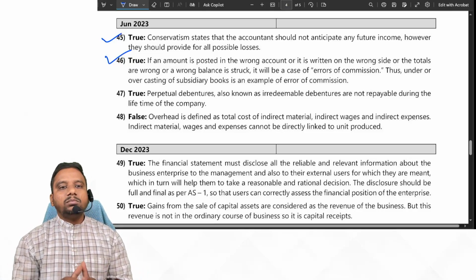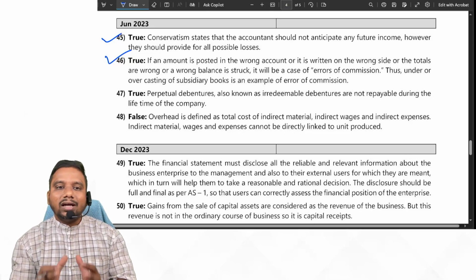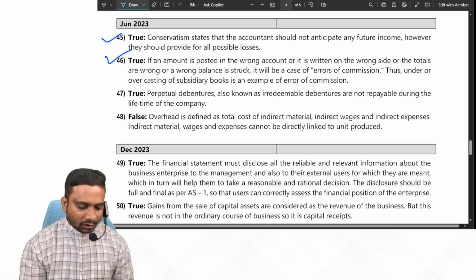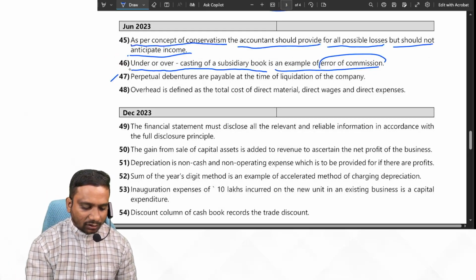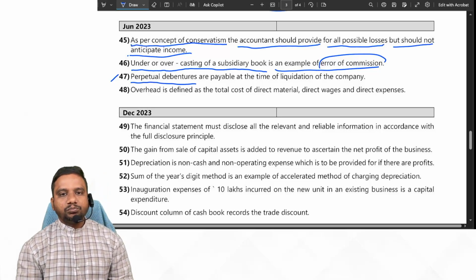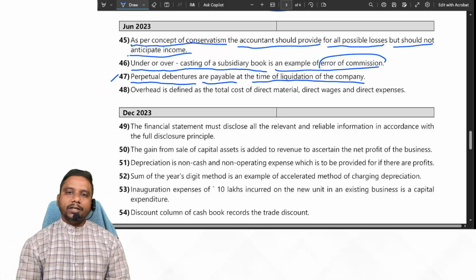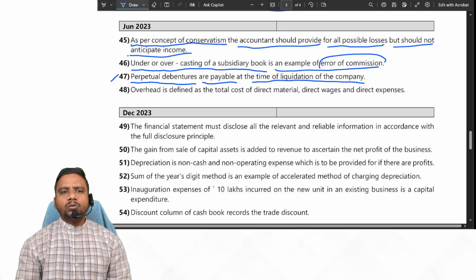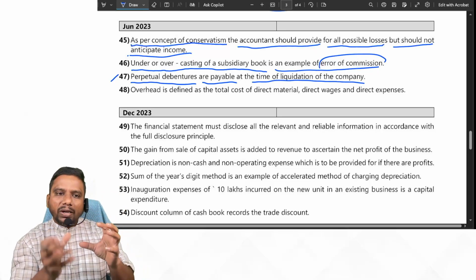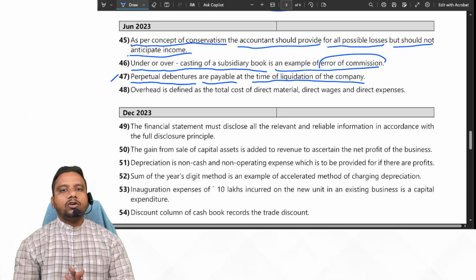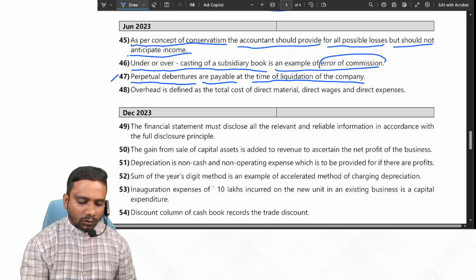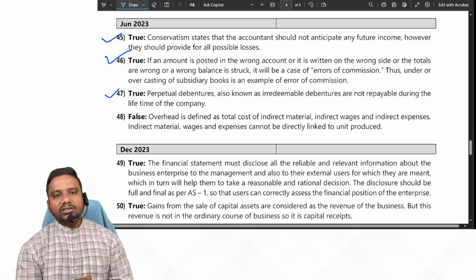How the same statement is given in a different manner, that also you need to think. Next, 47th. Perpetual debentures are payable at the time of liquidation of the company. Yes, perpetual debentures means the debenture amount is paid only at the time of liquidation of the company. Yes or no? Yes. So the given statement is true.